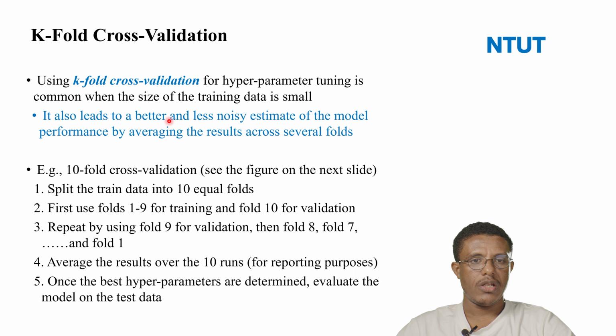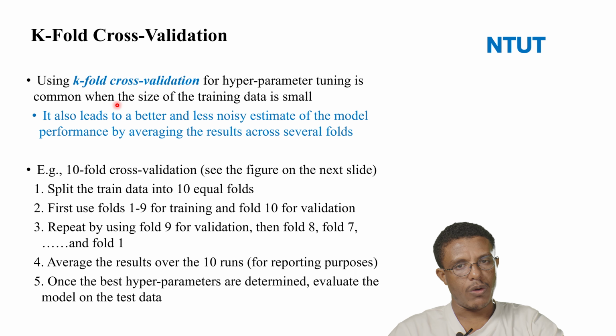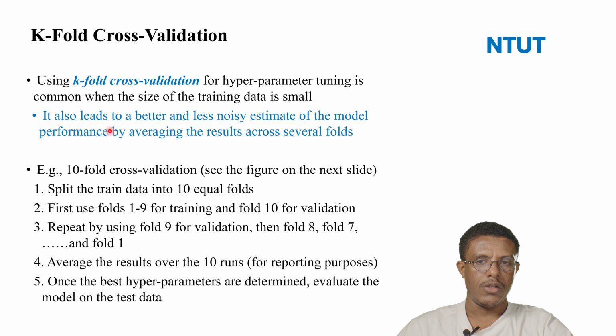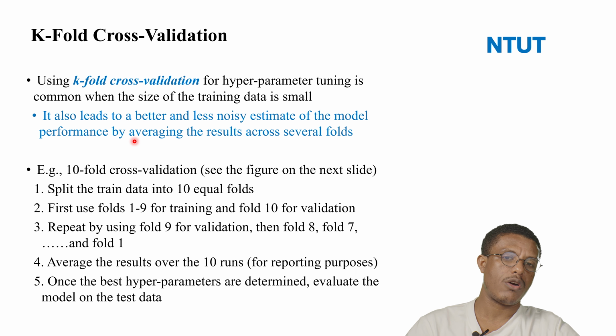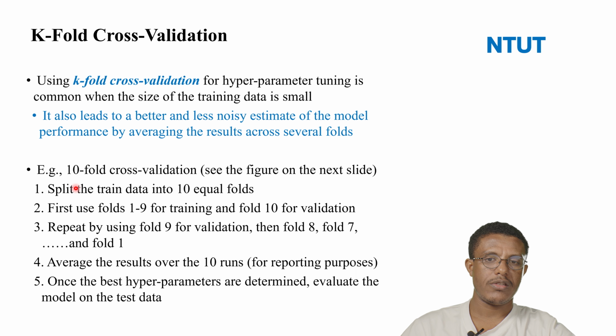Especially if the data set is small, it is better to use k-fold cross validation. It is also a better and less noisy estimate of the model performance, by averaging the results across several folds. For instance, let's say 10-fold cross validation.